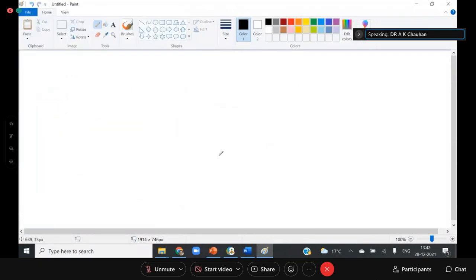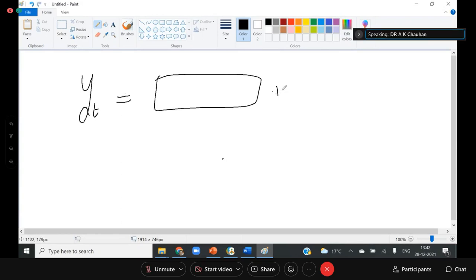If I want to forecast a value with the help of a model, this is my model, and this is the error term, e t. This is called the expected value, because the model is giving you the expected value.